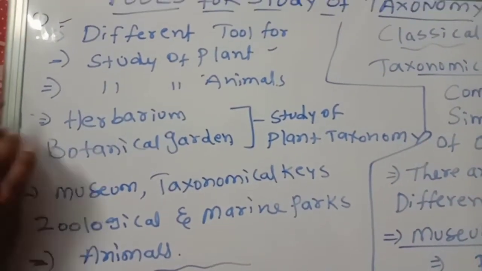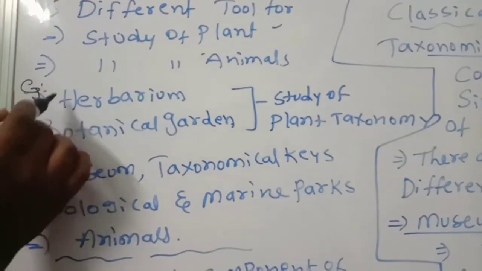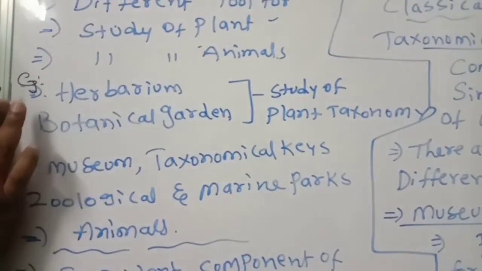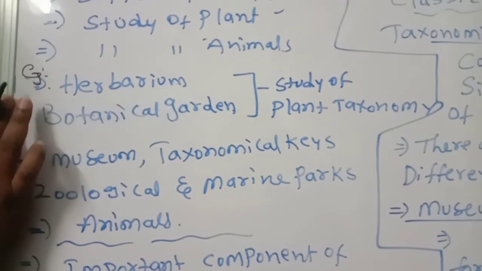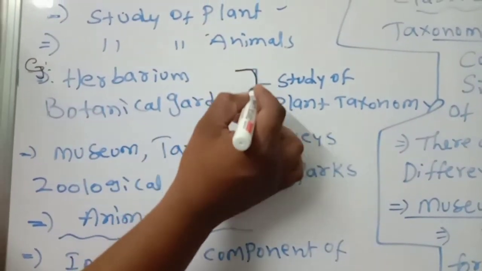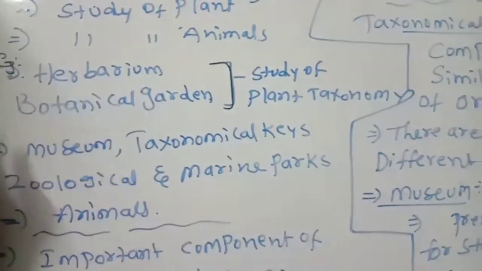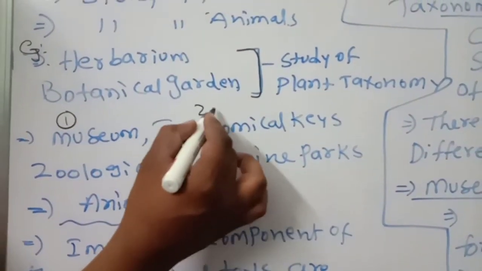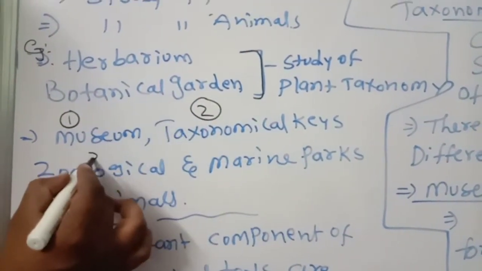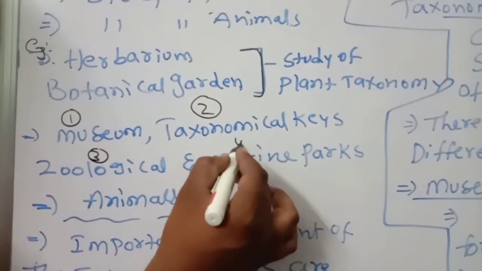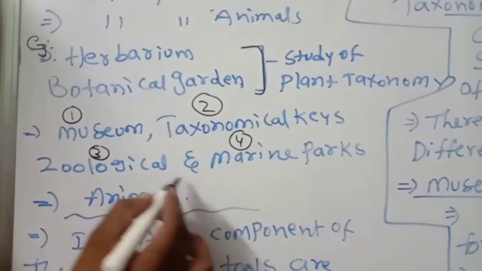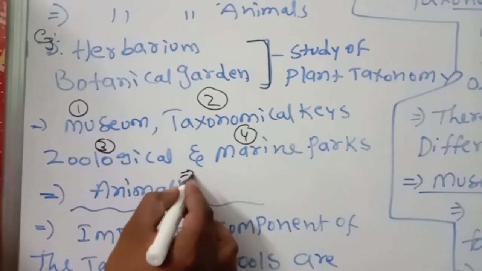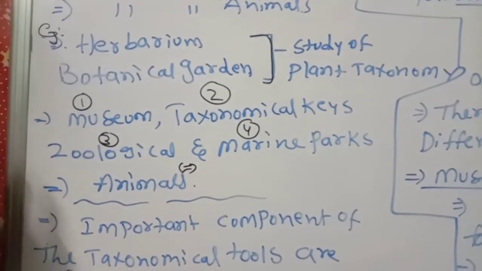Second point, for example, herbarium. Herbarium and botanical garden are helpful for what? Study of plant taxonomy. Next, museums, taxonomical keys, zoological parks, and marine parks are helpful for what? These are all taxonomical tools helpful for the study of animal taxonomy.